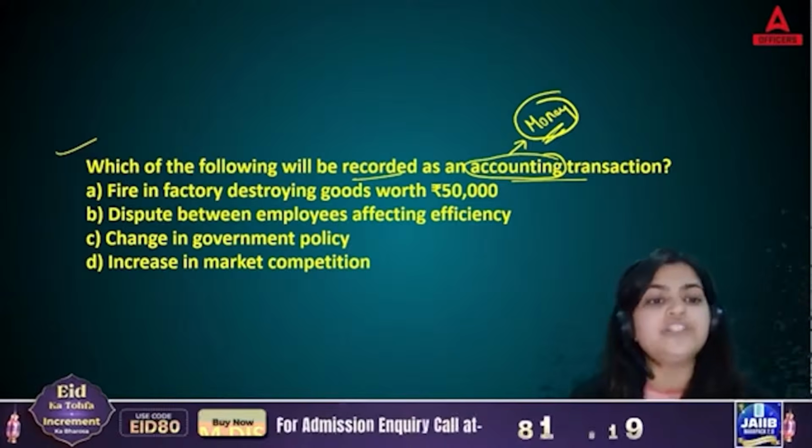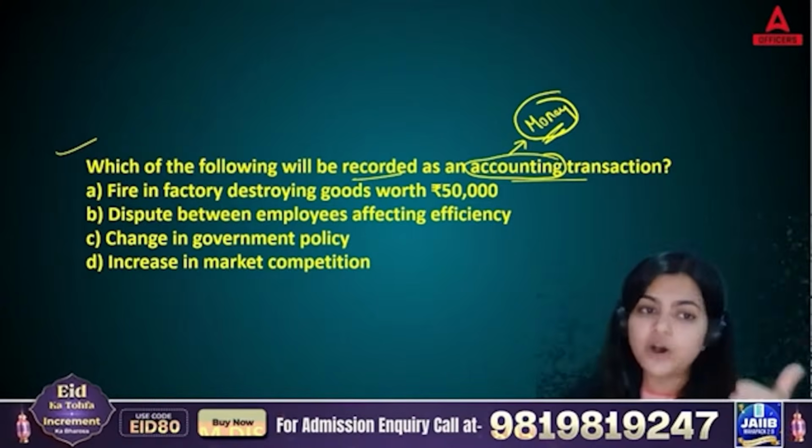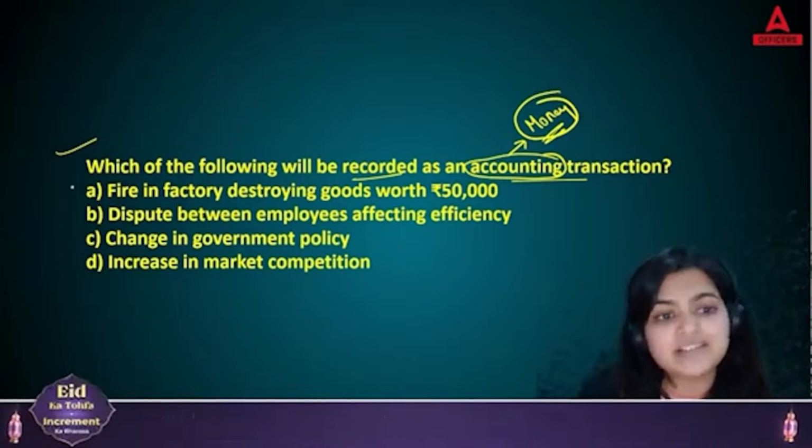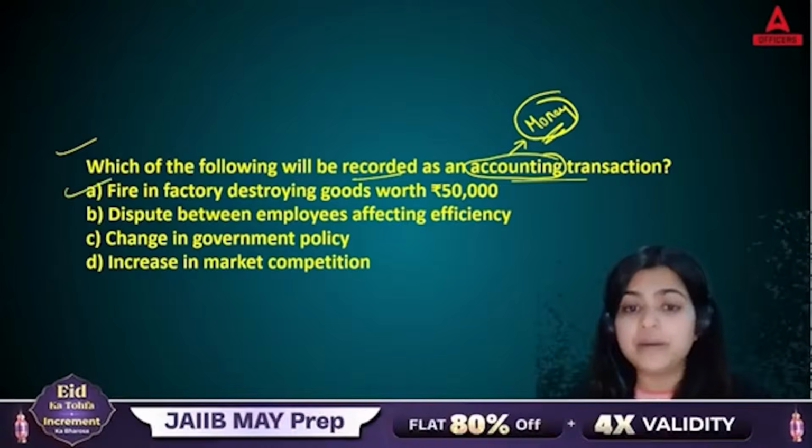So out of these four options, in which you can see monetary flow or money flow, only in option A. That is the reason answer A is your right answer. But one more thing I will tell you, how to remember this point.